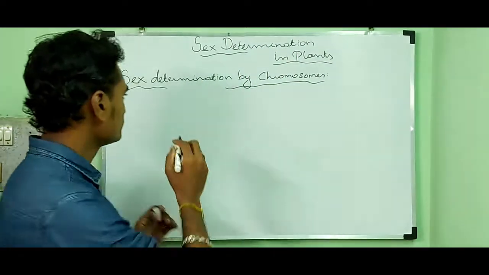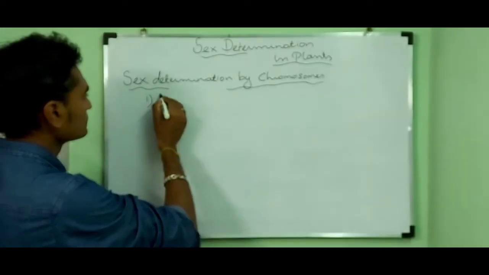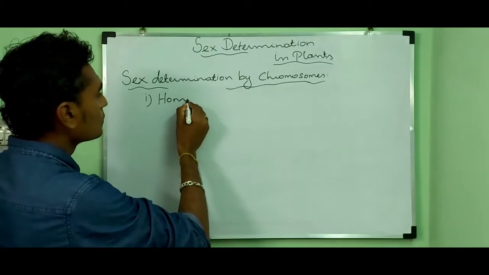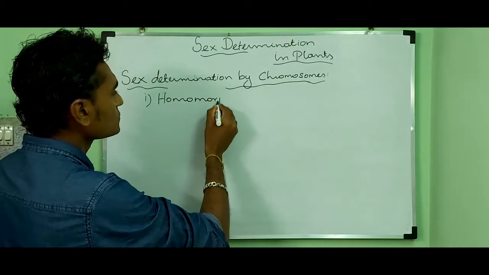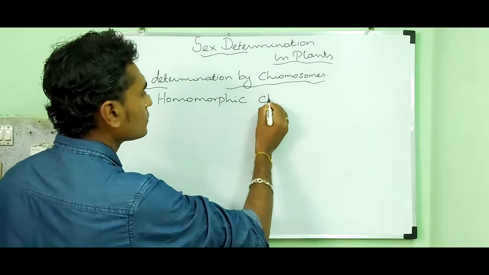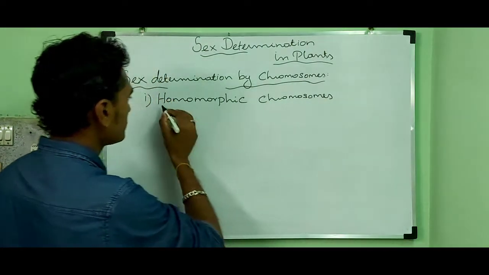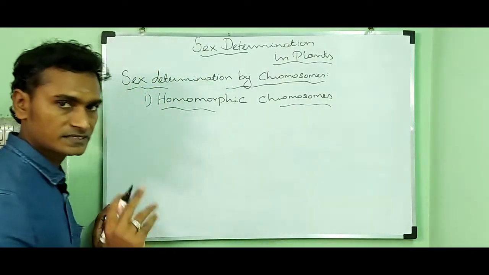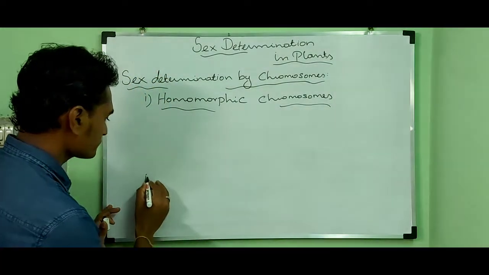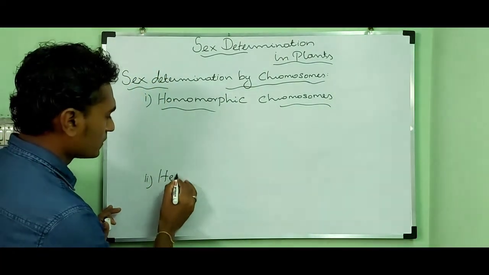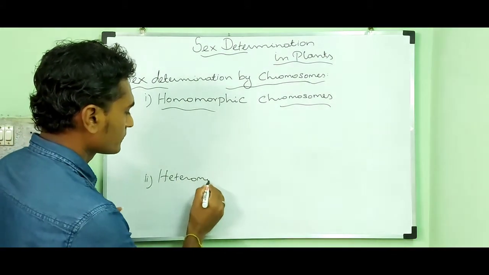They are homomorphic chromosomes and heteromorphic chromosomes.